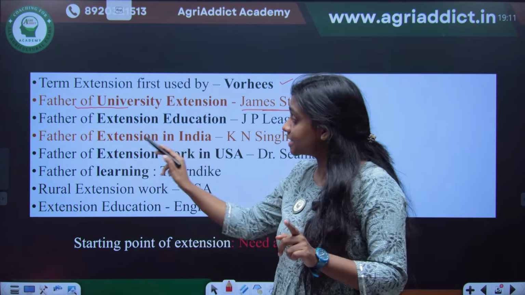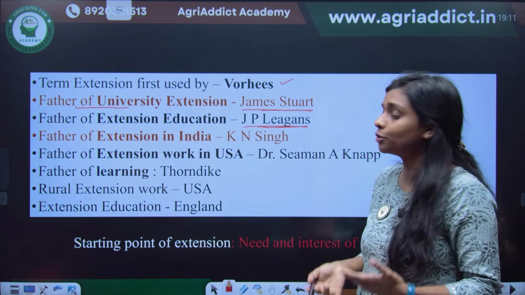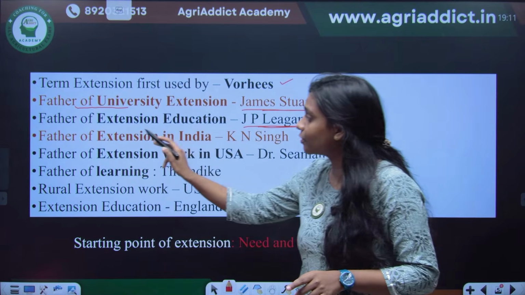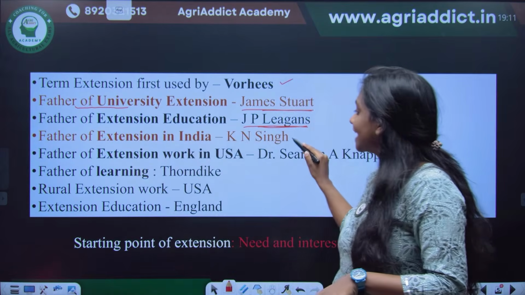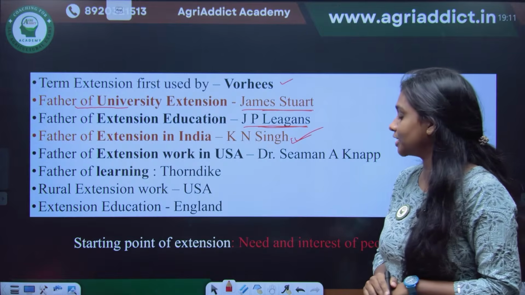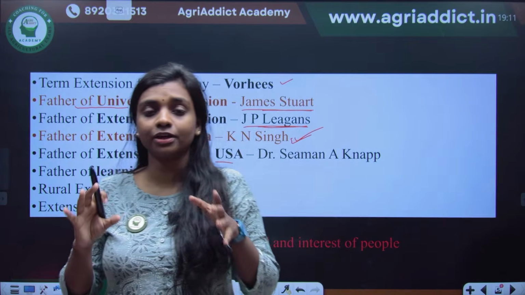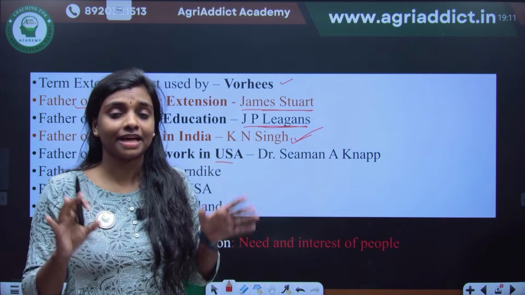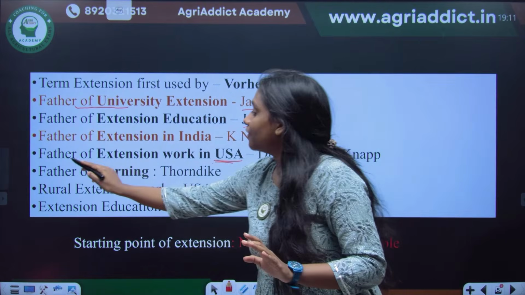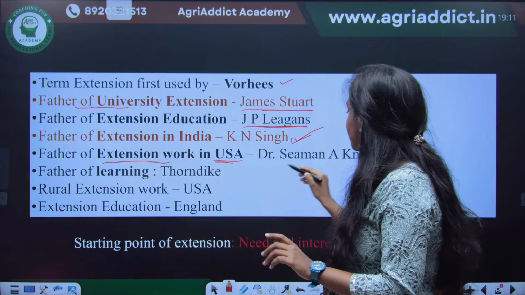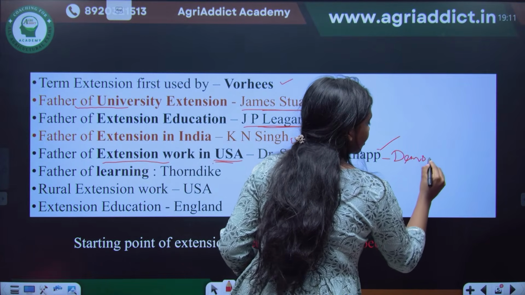And who is the father of extension education? That is J.P. Leagans. He contributed many models and methodologies to the field of extension education. So he is known as the father of extension education. And what about in India? In India, the father of extension is K.N. Singh. And in USA, many developments in the field of extension education happened in the United States of America. So the father of extension work in USA is Dr. Seaman A. Knapp. He is also known as the father of demonstration.